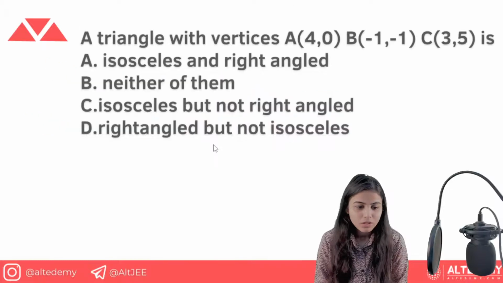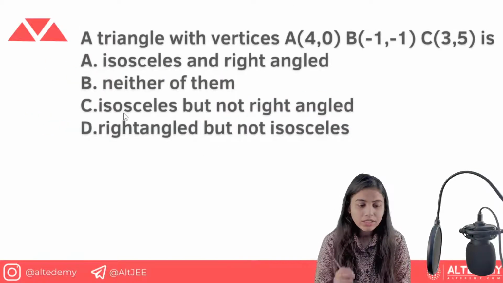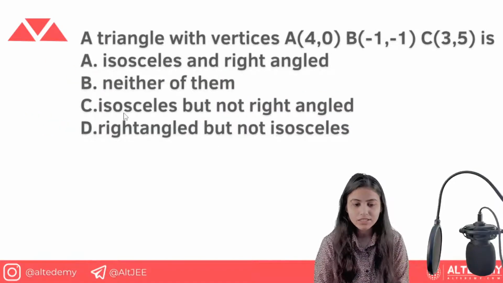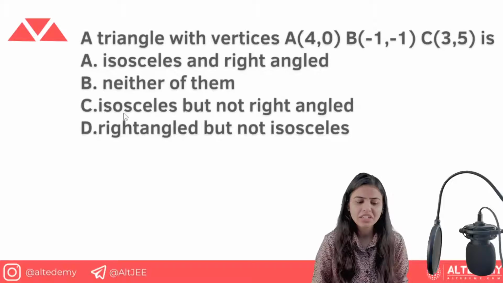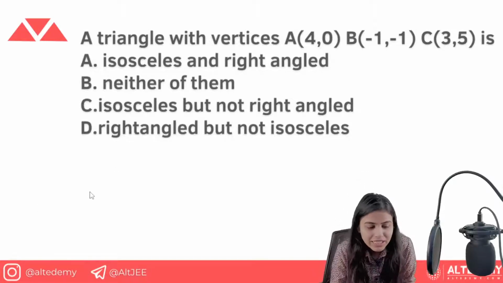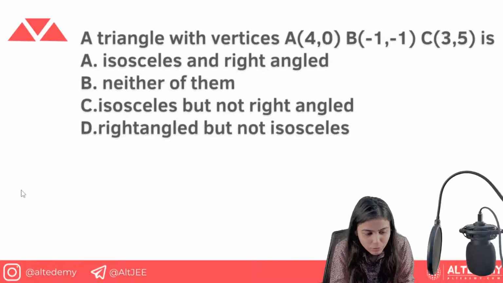Okay, so we have this question: a triangle with vertices A (4, 0), B (-1, -1), C (3, 5) is isosceles, right angled, or neither of them. Let's just quickly visualize these 3 points and see how the diagram looks.